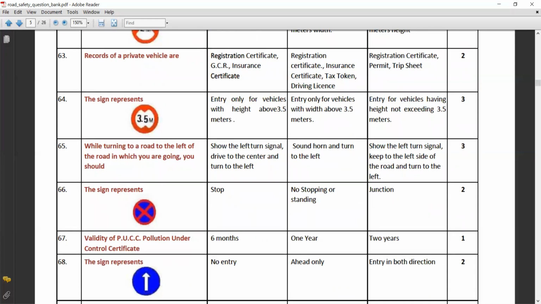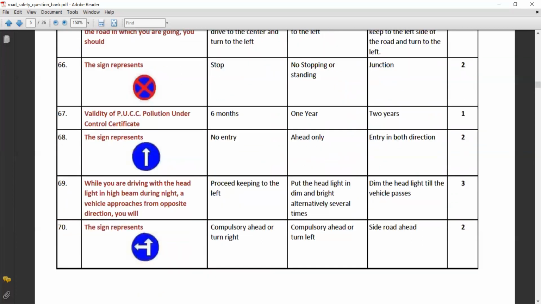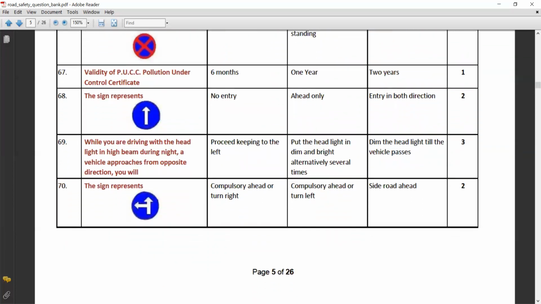This sign represents no stopping or standing on the road. Validity of PUCC, pollution under control certificate, is 6 months. This sign represents ahead only. While you are driving with the headlight in high beam during night, if a vehicle approaches from the opposite direction, you will dim the headlight till the vehicle passes.